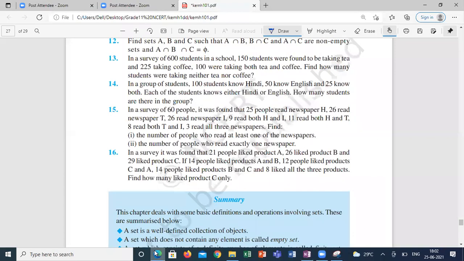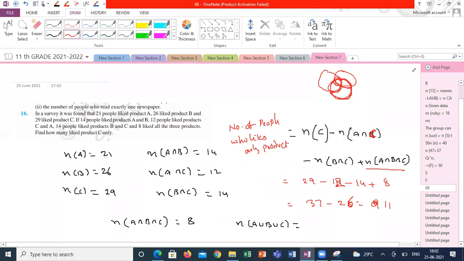Sir, can you give this type of problems in the next session? I will send some numericals. Otherwise, in the next half of the session, we will discuss numericals like this, and we will start the next chapter. One more session I will allot for the sets, and next I will go for the next topic. Sir, or else you can just give us problems, and if we have any doubt, we can ask. By the night, I will try to send the problems based on this. Okay, sir.